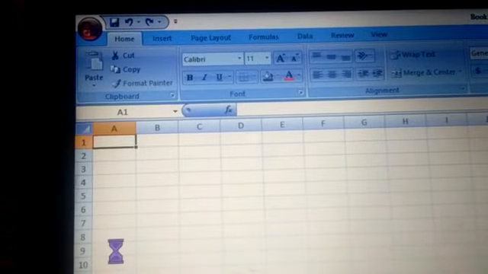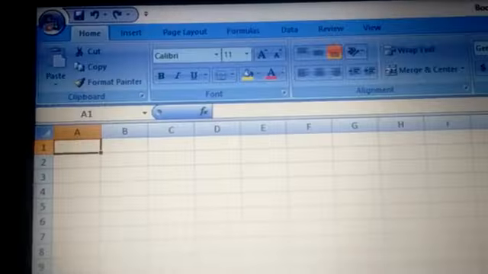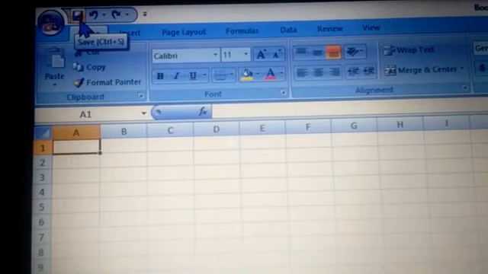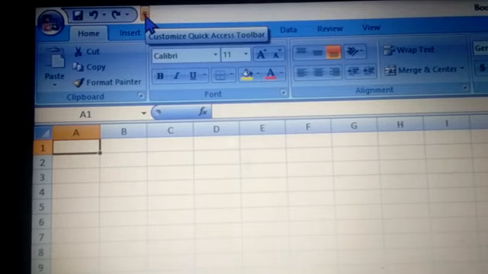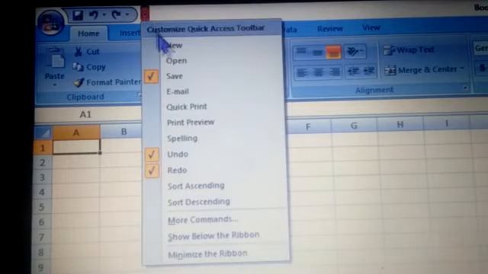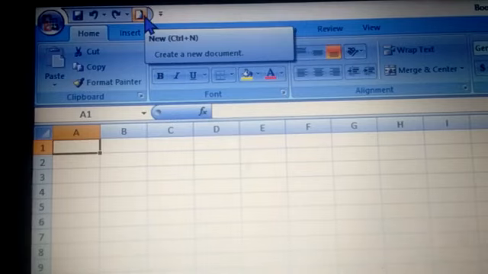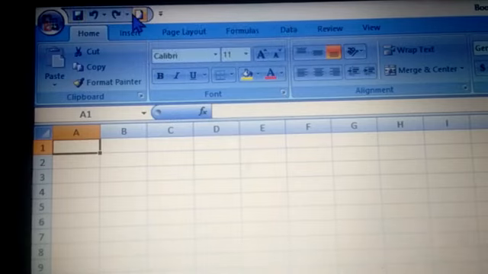Fine. Now beside that you will see the quick access toolbar. Right now by default three things are mentioned here. To save a file quickly, you just have to click on this. This is the shortcut to save. The other shortcut is Ctrl+S. Next is undo and then redo. If you want to add something, children, this drop down option is there. You will go here, and whatever you want to list out here, you can click on that. Like New. If you click, a new Excel sheet will appear. So this is the quick access toolbar.